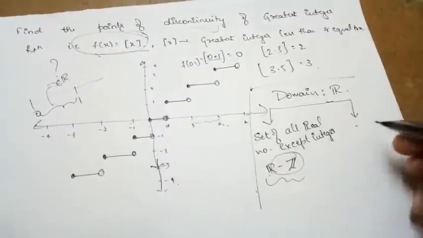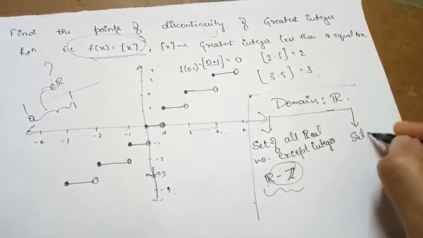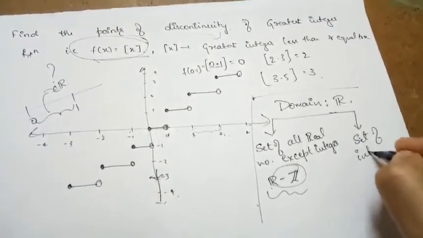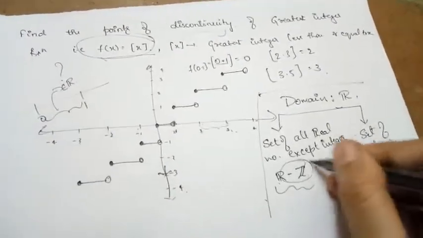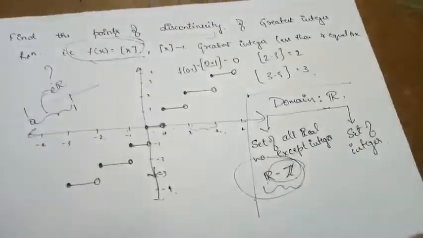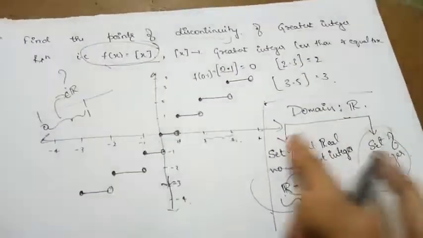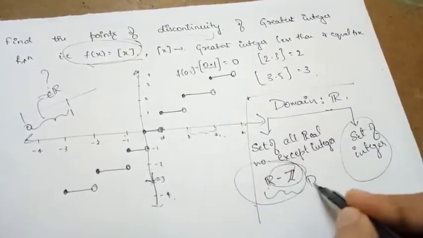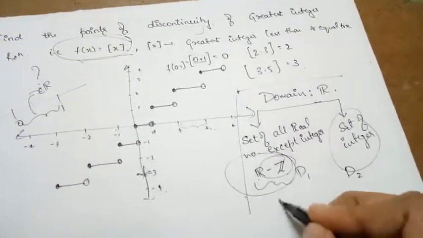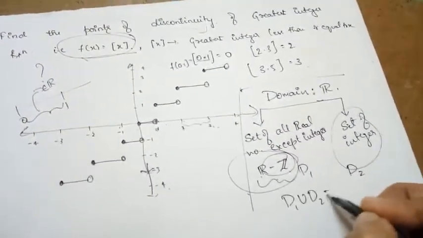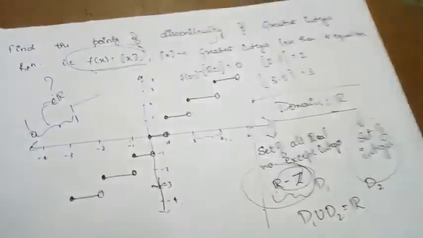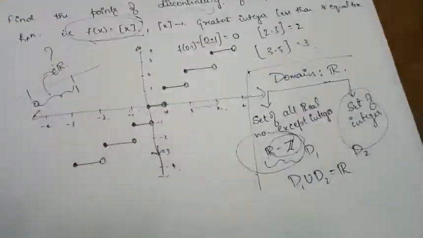And the other set is the set of integers. The first set is all real numbers excluding the integers, and the second set is the set of integers. Now if I call the first one D1 and the second one D2, clearly D1 union D2 will give us the set of all real numbers.